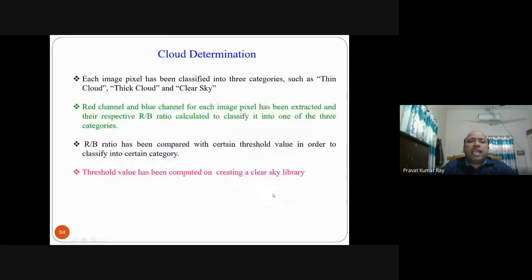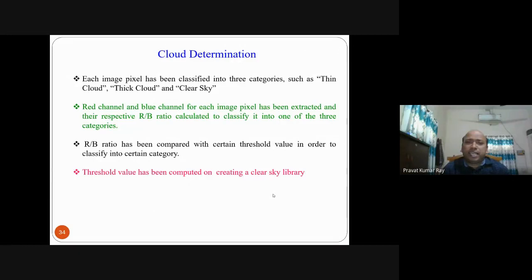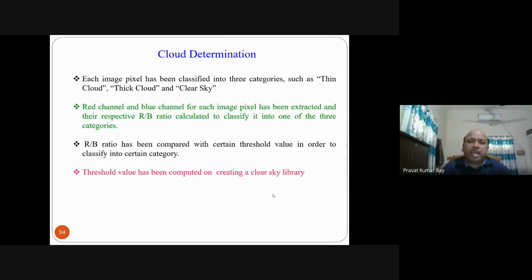Then the next step is cloud determination. Each image pixel in this analysis is divided into 3 categories: thin cloud, thick cloud, and clear sky. For more accuracy, you can divide into maybe 5 or 6 categories, with others in between thin and thick, or between thick and clear sky. But here in this analysis we have taken only 3 categories: thin cloud, thick cloud and clear sky.